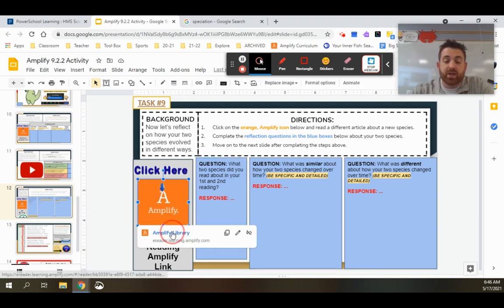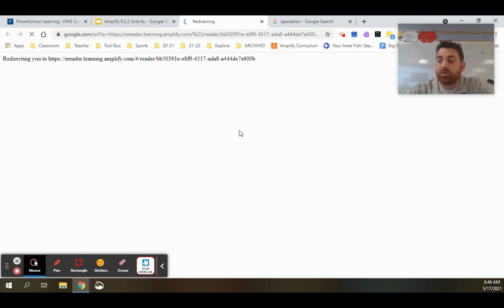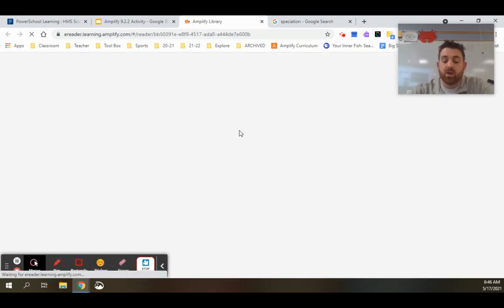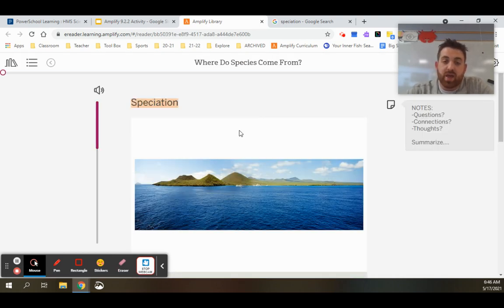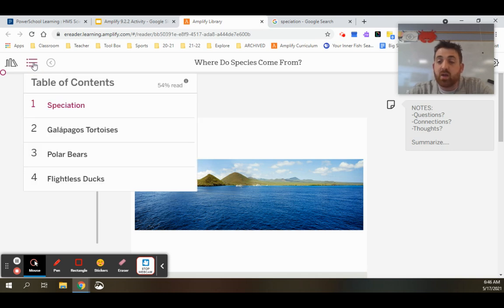When you get into the reading itself, remember we're focusing on those strong reading guidelines, making sure we reread things if they don't make sense, taking notes on our thoughts or questions that we have, and making notes about any connections that we have. Now, do we need to summarize at the end? No, we do not need to summarize for this activity.